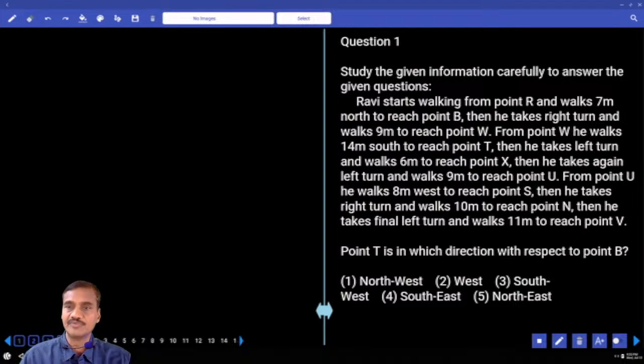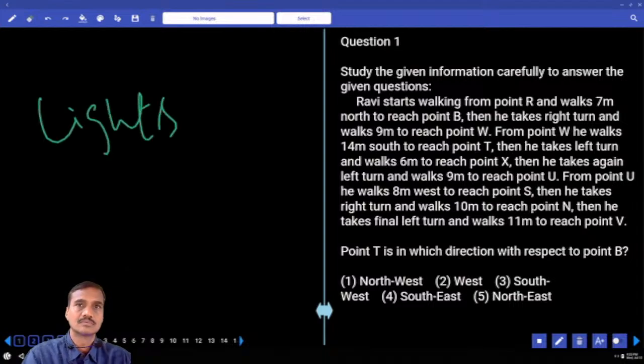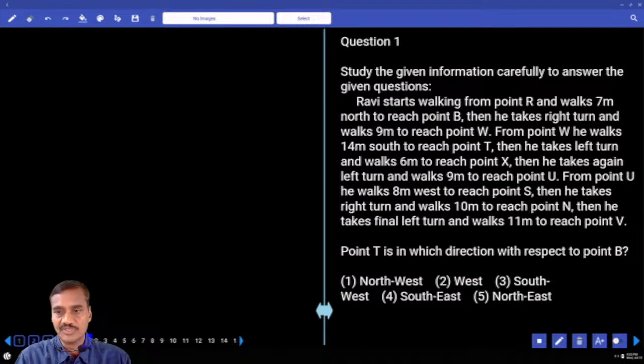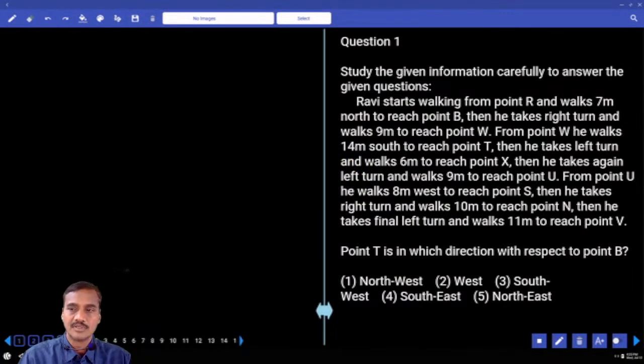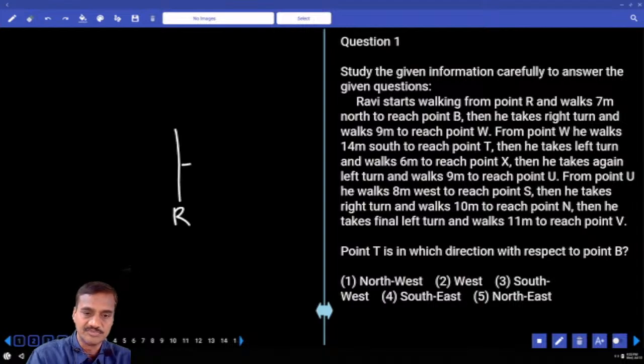Then Ravi starts walking from point R. Ravi starts walking from where? From point R, and walks 7 meters north to reach point B. Then he takes a right turn and walks 9 meters.